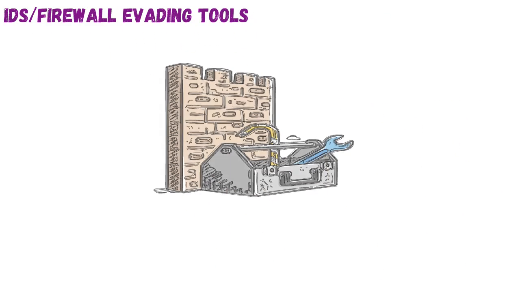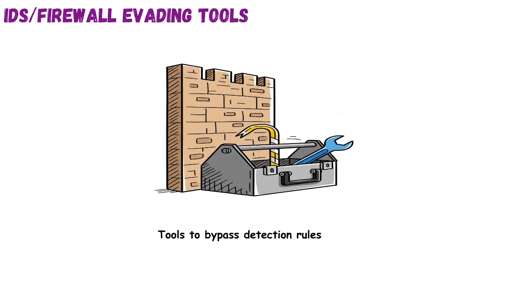IDS and firewall evading tools. This topic introduces tools that help attackers bypass detection systems like IDS and firewalls. It's like using disguises and gadgets to pass undetected through a guarded checkpoint. Many tools automate evasion tactics like packet fragmentation, decoys, and payload encoding. Examples include Nmap with decoys, hping3 for crafting packets, and Scapy for full customization.